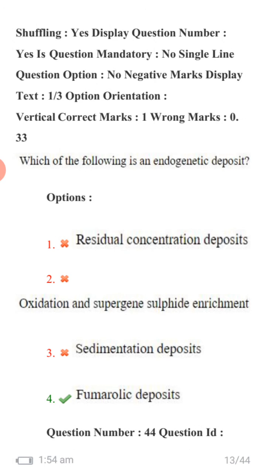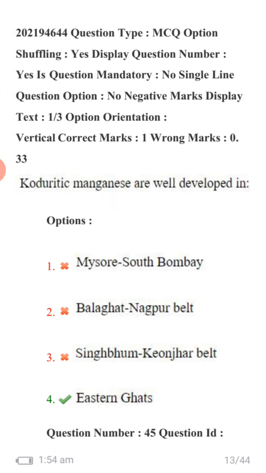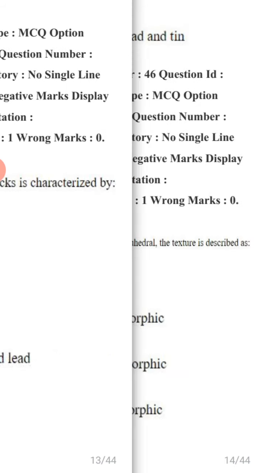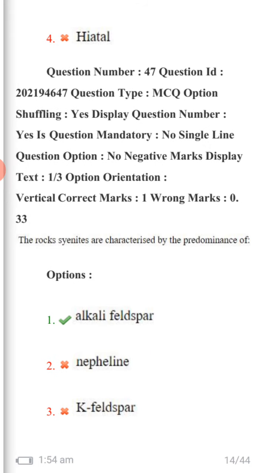Next question: which of the following is an endogenetic deposit? Fumarolic deposits. Chondritic manganese are well developed in Eastern Ghats. Nallamalai group of rocks is characterized by copper and lead. When most of the minerals are euhedral, the texture is described as panidiomorphic.